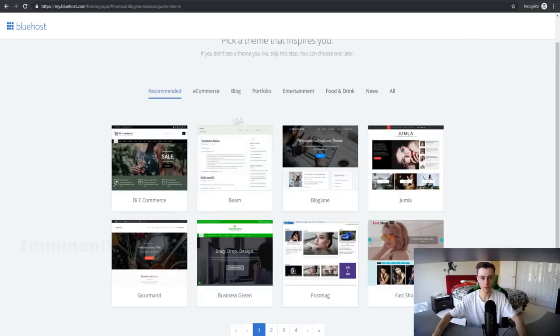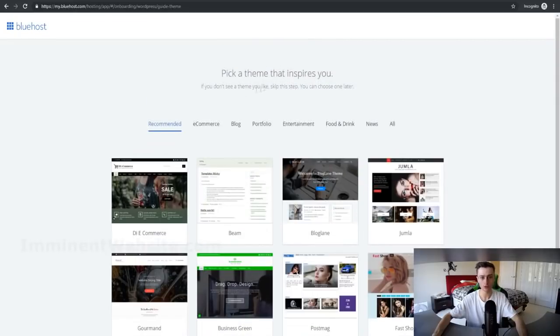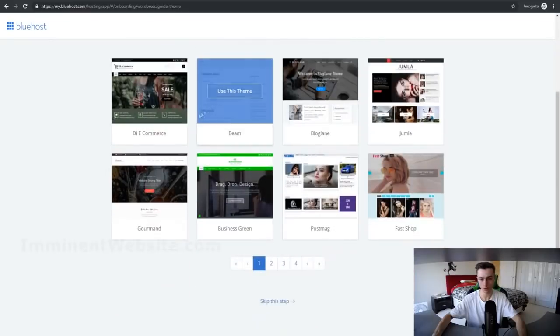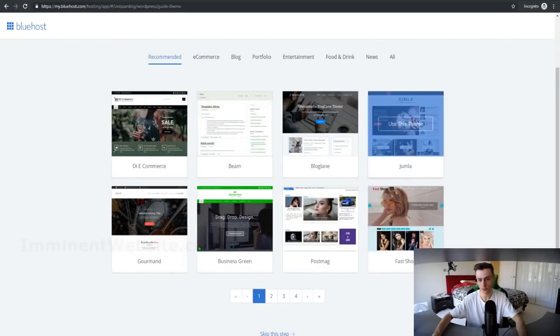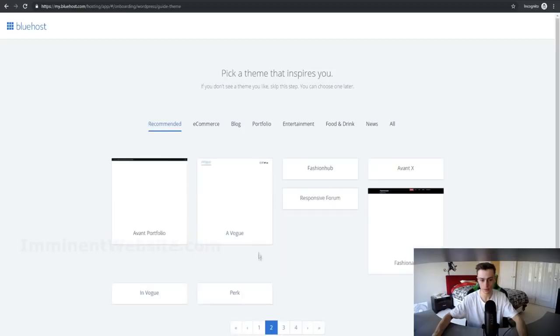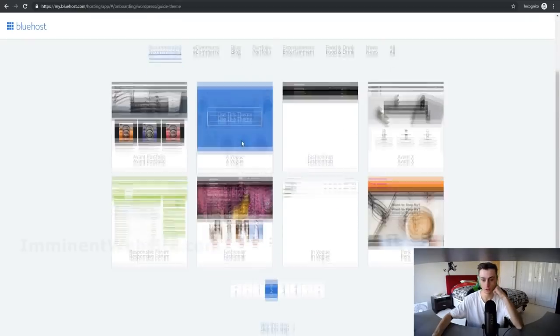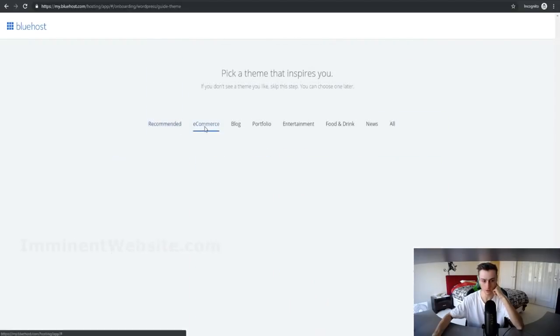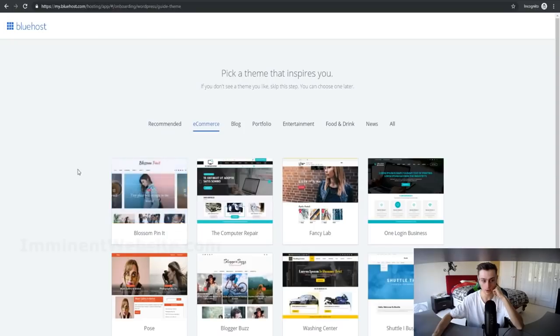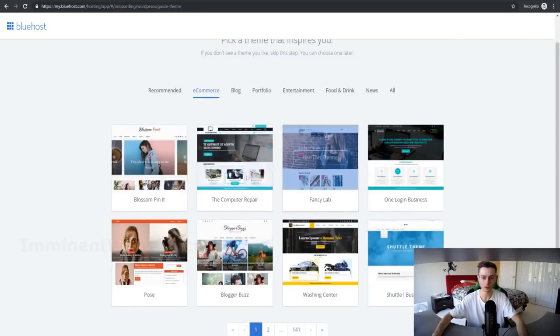And as you can see right here, we have a bunch of different theme templates we can choose for our website. So we can either skip this and do this step later, or we can choose a theme right off the bat. So as you can see, these are the recommended themes right here. There's lots of different themes we can choose from. I mean, look at all the different themes right here. There's just so many of them. There's a lot of e-commerce themes as well. So as you can see, there's a lot of different e-commerce templates we can use if we want to create our own online store right here. So we can choose any of these.